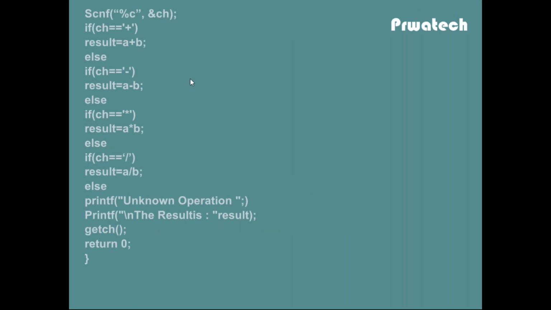If the character is plus, then result equals a plus b. Otherwise if the character is minus, result equals a minus b. Else if the character is star, then result equals a star b. Else if the character is division, then result equals a divided by b. Else print unknown operation. This is a small example of the if statement.